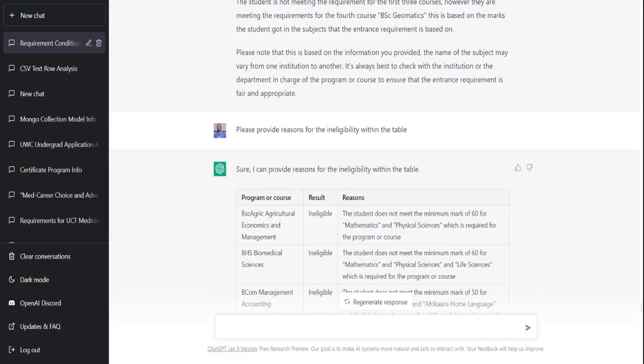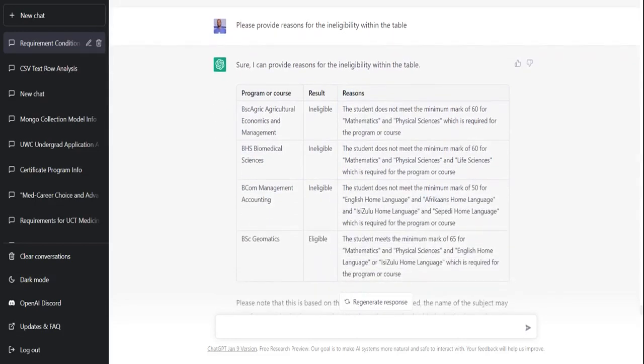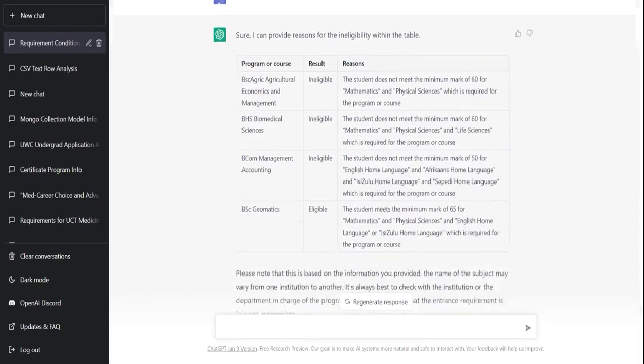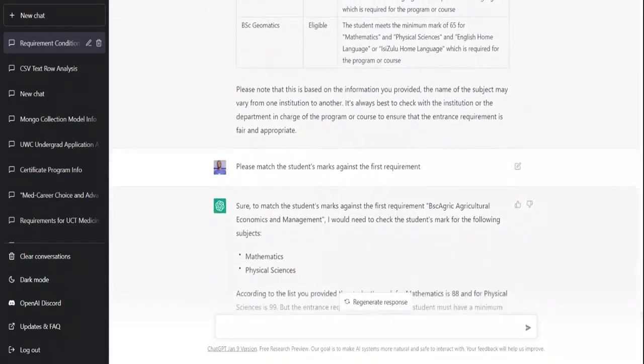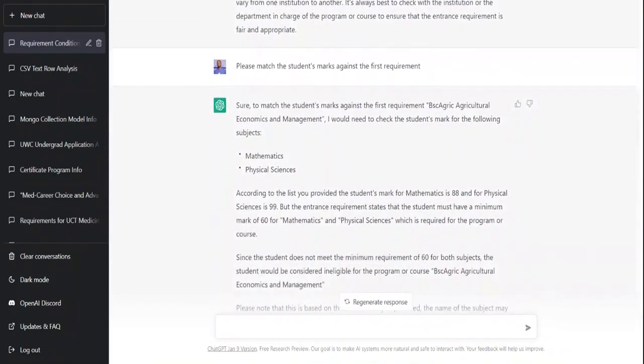Look at this reason. The student does not meet the minimum requirement of 60 for mathematics and physical science. What is it talking about? And over here, it says the student meets the minimum requirement of 65 for physical science and mathematics. That's a contradiction with the very first item. And in fact, it's a contradiction with all of them. The student meets the requirements for all of them. So I try and go deeper, just asking it, why is it saying what it is saying?